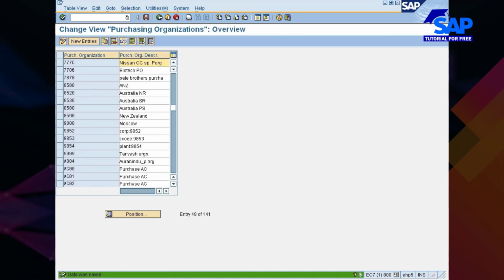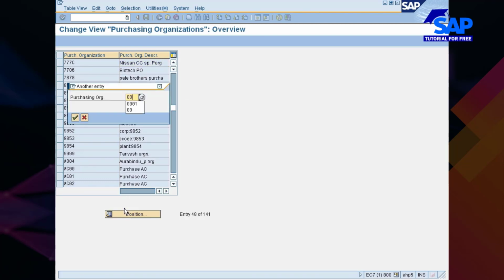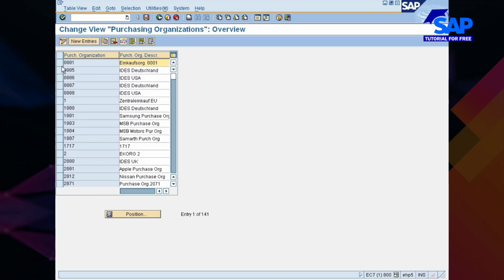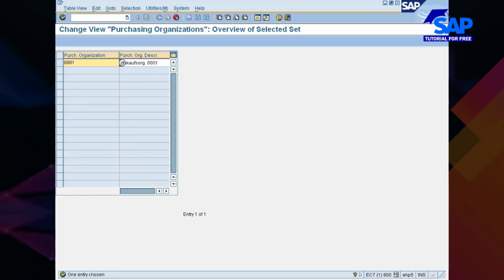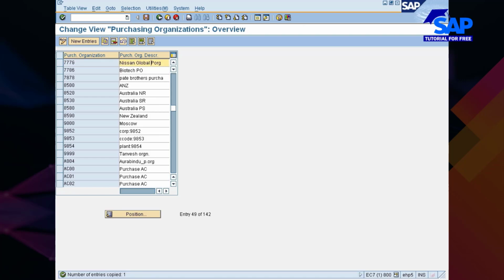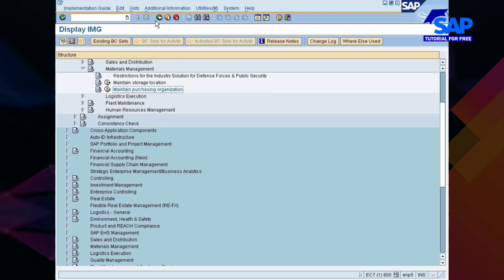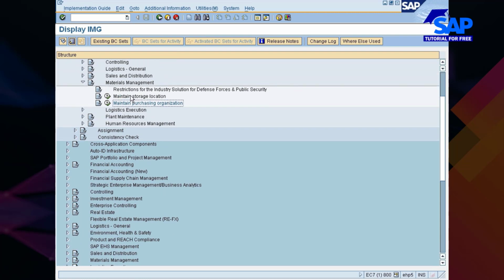Save it, and I will also create one more thing. Copy. I'll name this as Global Purchase Organization 77G. Okay, Nissan, I would say Global Purchase Organization. Okay, so with this I have completed the definition section, isn't it?